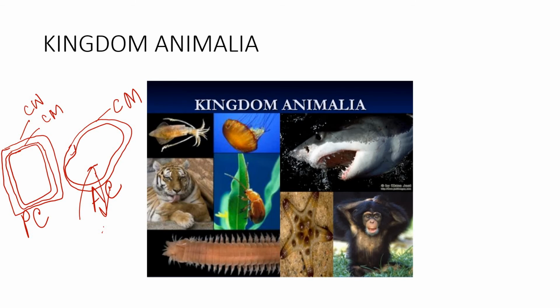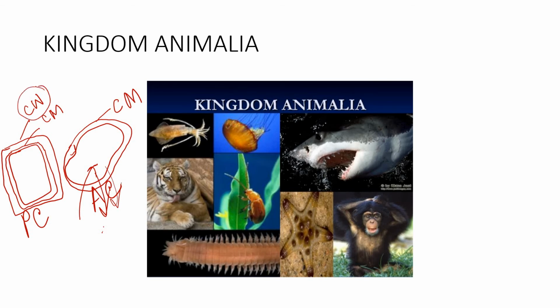Okay, cell membrane in terms of animals also and plants also. This is just like a membrane which is selectively permeable and it acts like a door. The cell membrane will have certain pores in it so that nutrients can get inside the cell and also the waste materials can come out of the cell. So this is the function of the cell membrane.